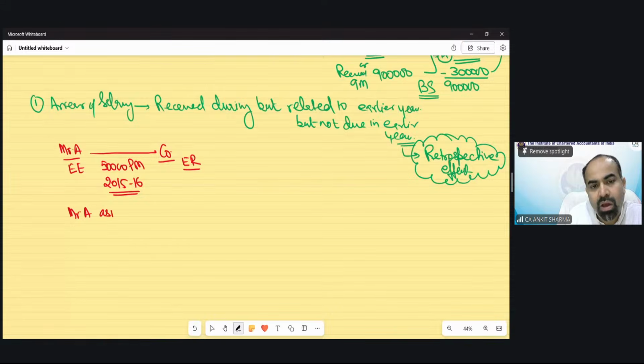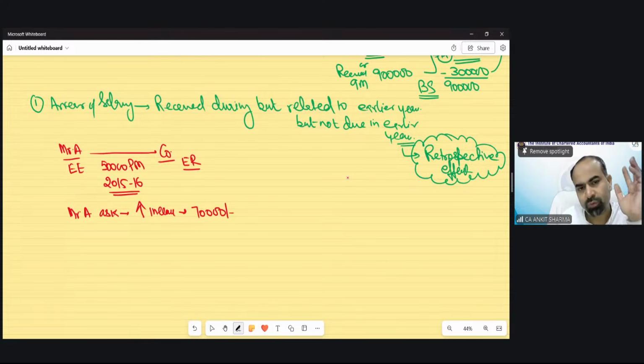asks the company to increase his salary: please increase my salary from 50,000 to 70,000. A 20,000 increment he has asked after 2 or 3 or 4 years. The company refuses. So Mr. A was continuing in the job, he was doing that job, but he went to the court that the company is not increasing my salary.